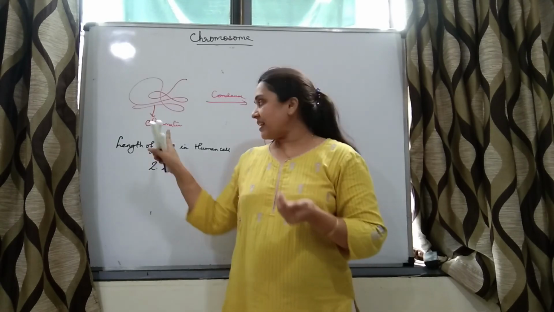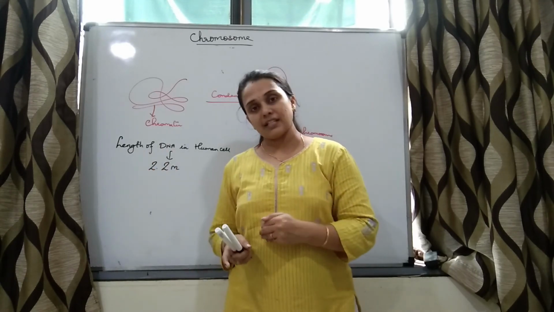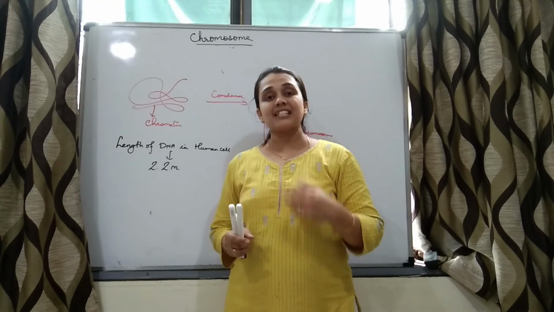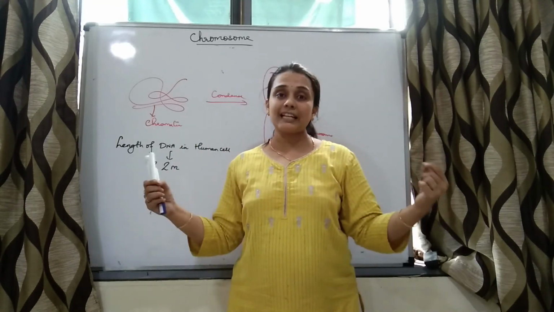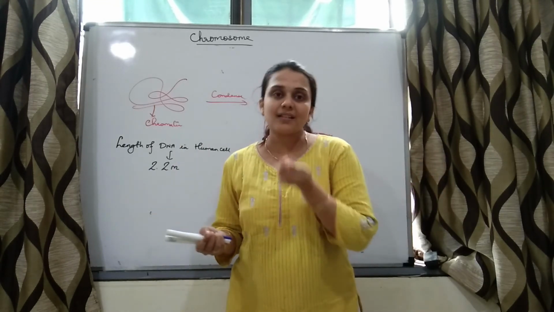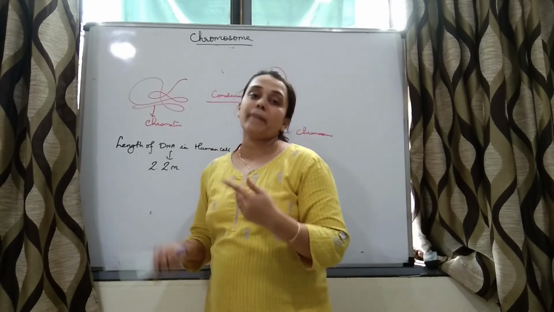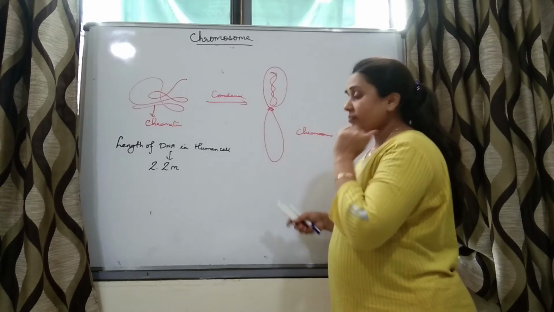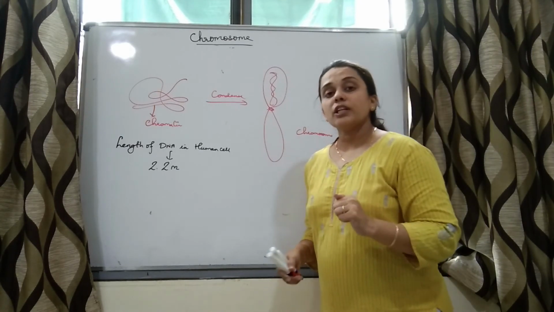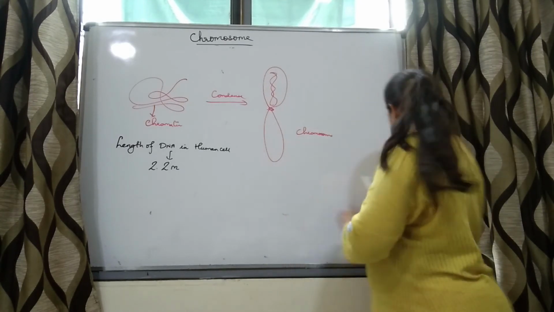Nucleus, right? Where is DNA present? In nucleus. So how can the nucleus of the cell have such a long DNA? Because nucleus itself is a microscopic structure, which means this DNA is packed, right? We have studied that nucleus also have histone proteins, right?